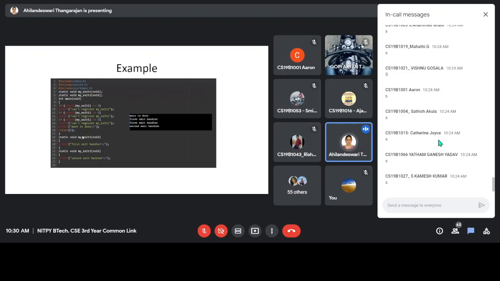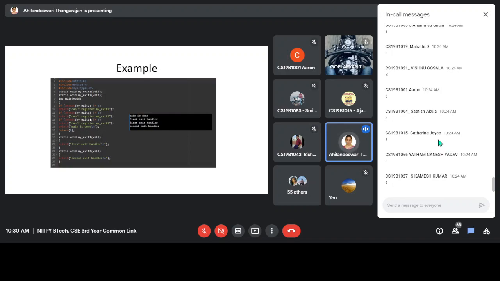First when I am executing this program, this statement will be printed. Main is done, as these statements come under the if statement. So it is a printf statement, and first main is done will be displayed.